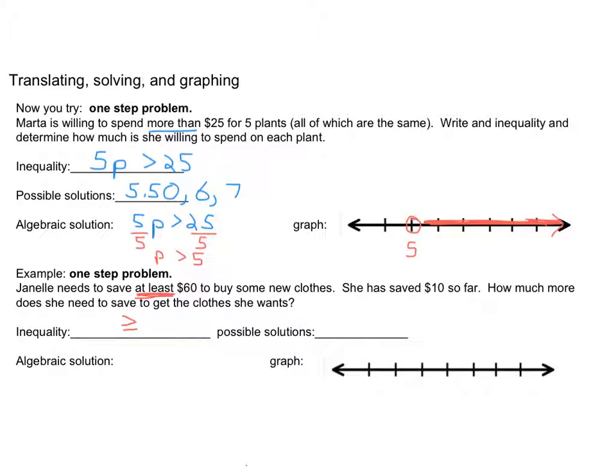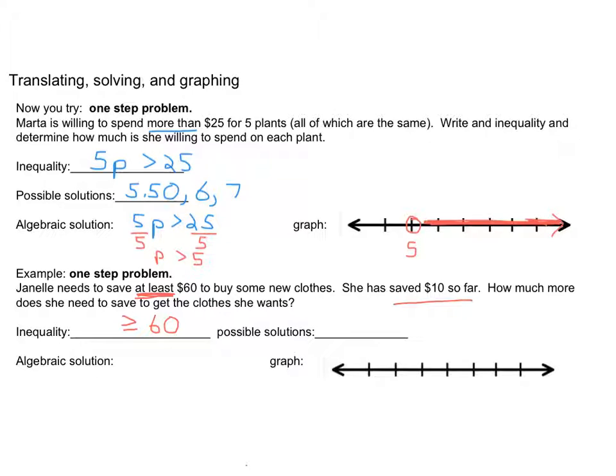Well, she needs to save at least $60, so we know that this side has to be 60. And here's what we know now, though. She has saved $10 so far, and we want to figure out how much more does she need to get the clothes she wants.